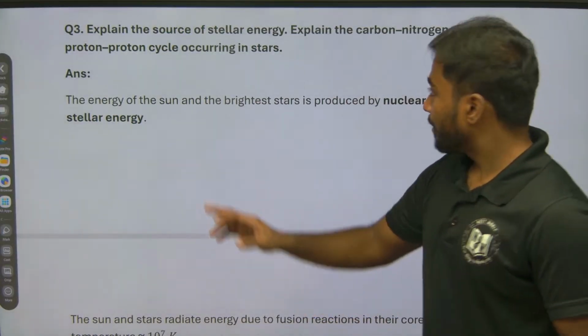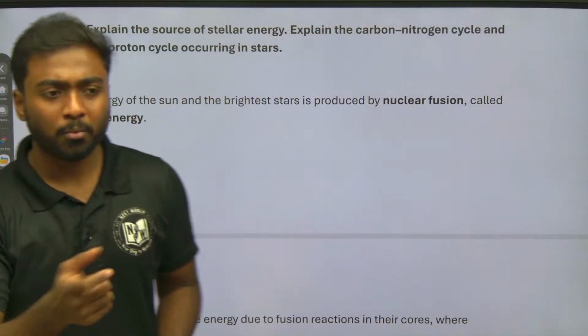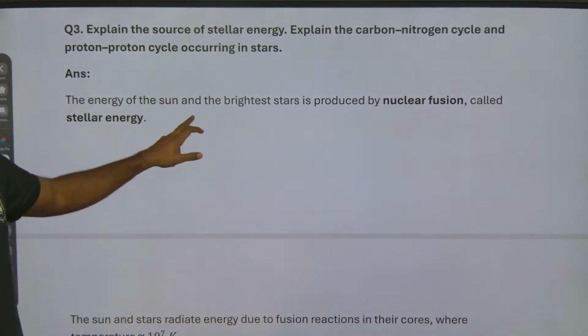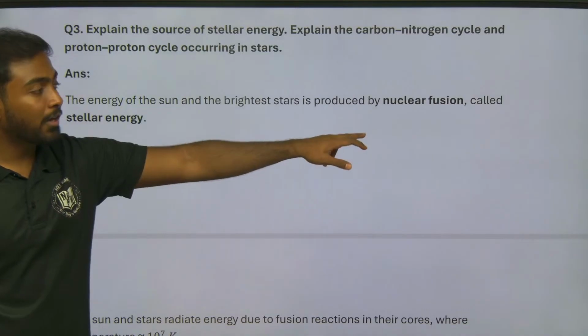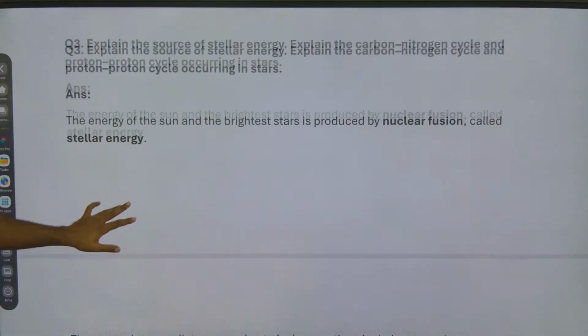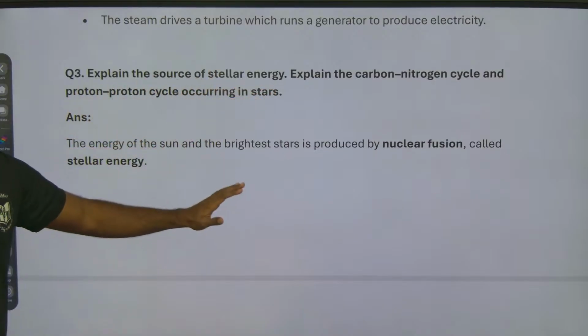So first the question asks what stellar energy is, and we have explained that.